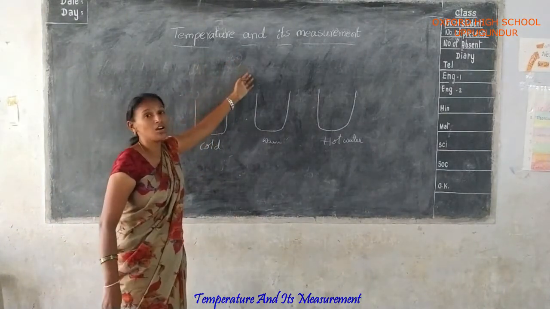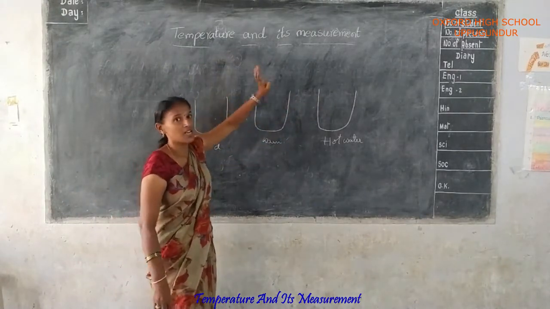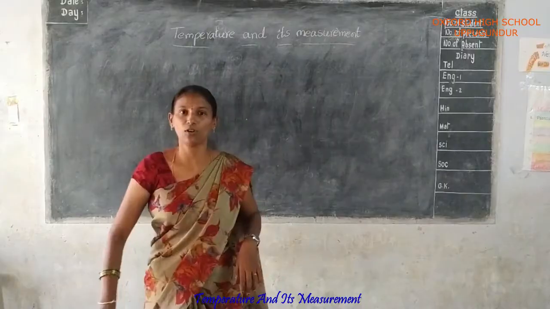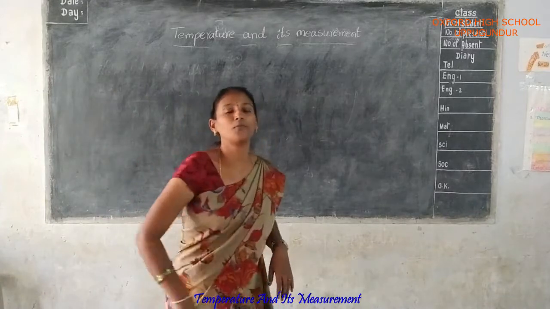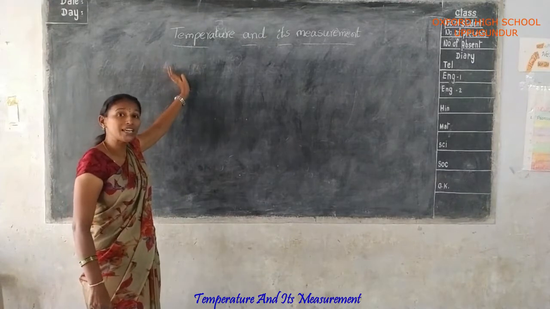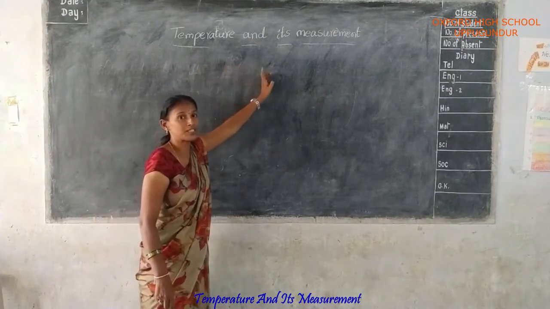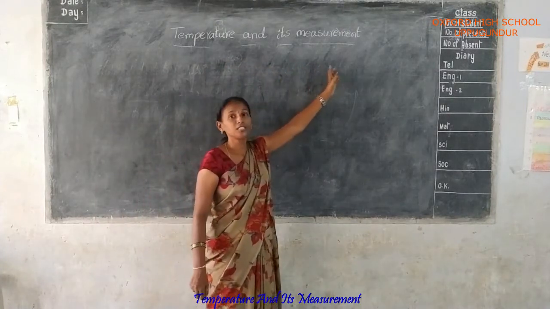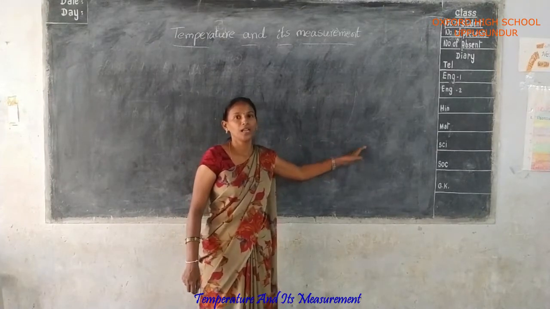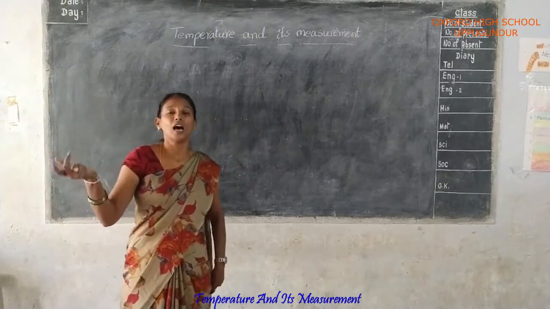Temperature is the measure of the degree of coldness or hotness of an object. And heat is transferred from one object to another object.